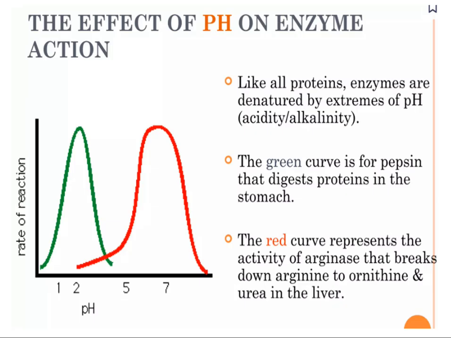Now looking at some examples of pH, our stomach has an important enzyme called pepsin which digests protein. As our stomach contains hydrochloric acid, the pepsin is activated only in the presence of hydrochloric acid, which has an optimum pH of 2. Most enzymes are neutral, but there are some extreme enzymes like pepsin seen in the stomach.